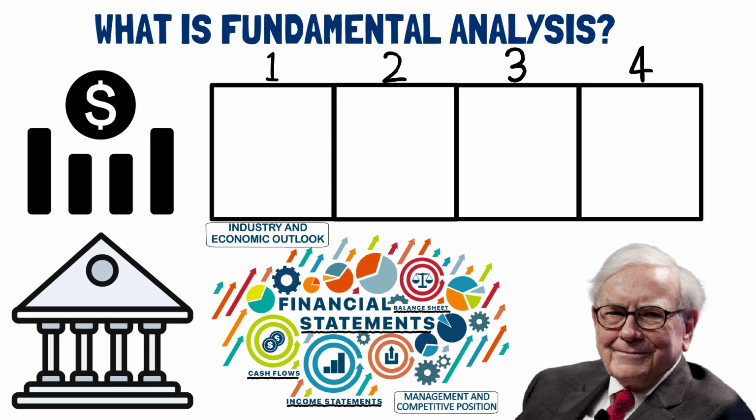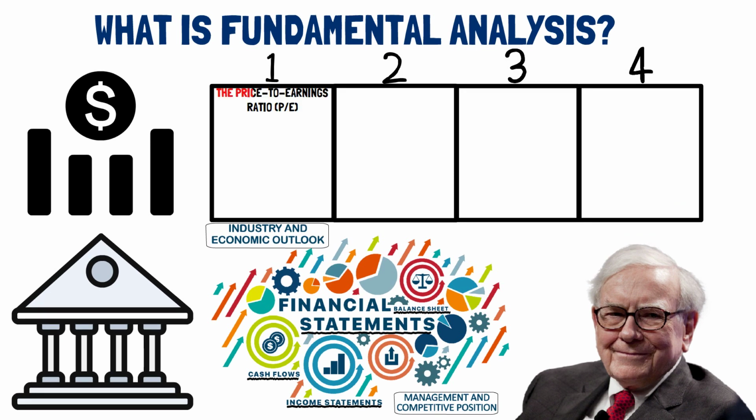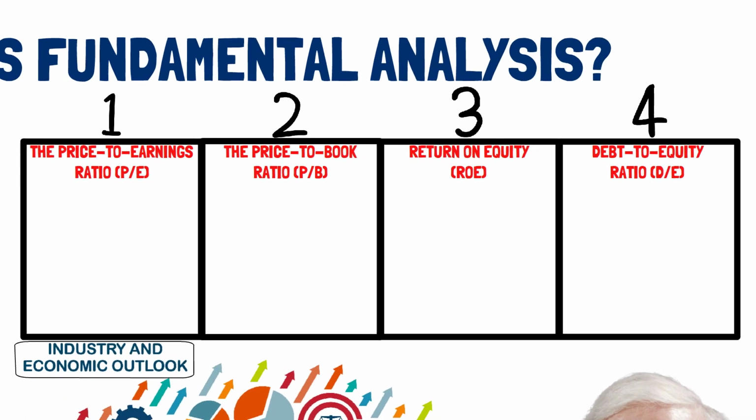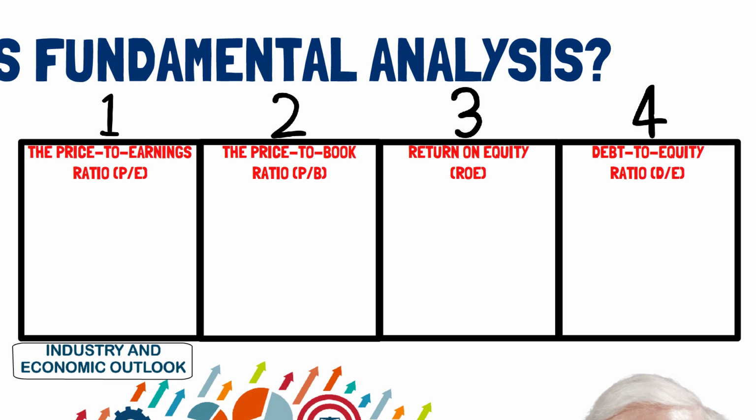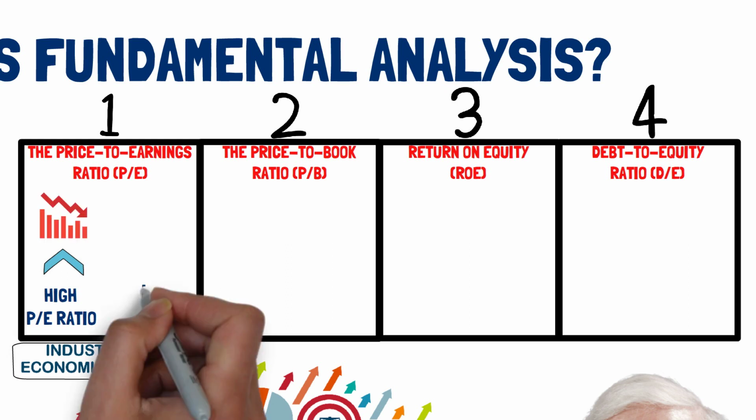Typically, investors look at 4 key ratios when calculating the intrinsic value of any company: the price-to-earnings ratio, the price-to-book ratio, return on equity, and debt-to-equity ratio. In short, the price-to-earnings ratio is a valuation ratio that compares a company's share price to its earnings per share. A high P/E ratio may indicate that the company is overvalued, while a low P/E ratio may suggest that it is undervalued.